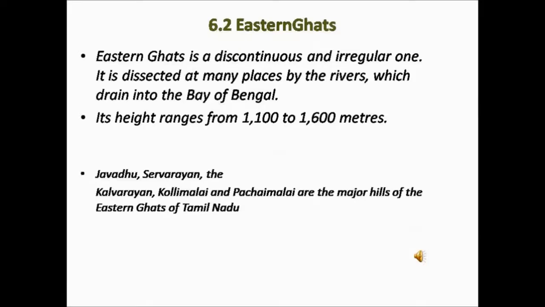The major hills found in this region are Jawad Hills, Sarvarayan Hills, Kalvarayan Hills, Kollimalai Hills and Pachamalai Hills. We will see about these major hills one by one.